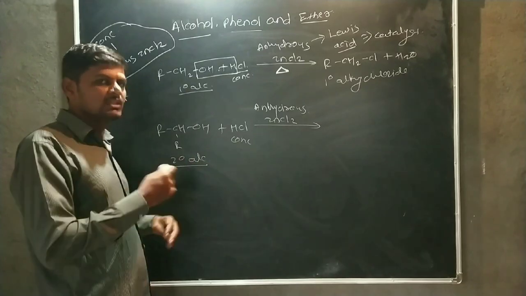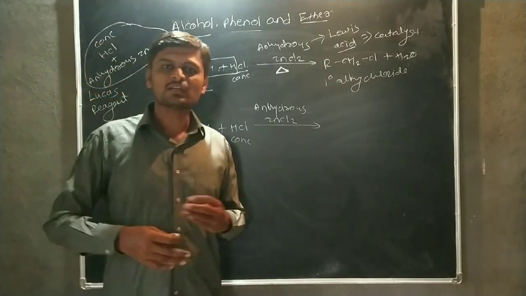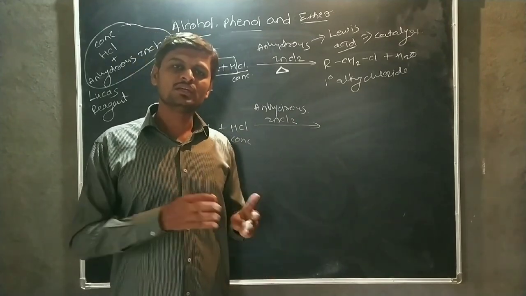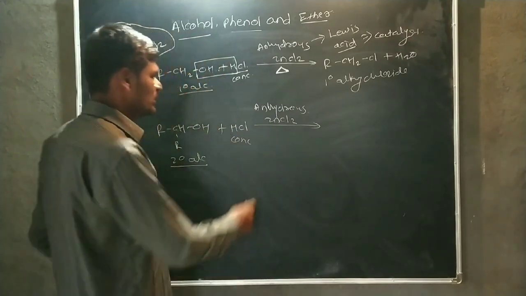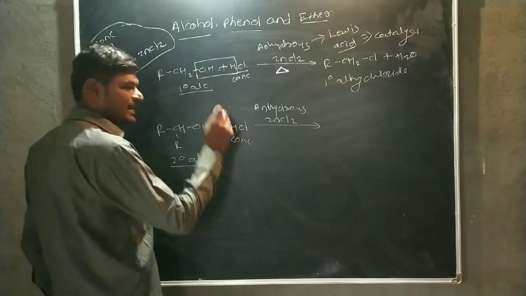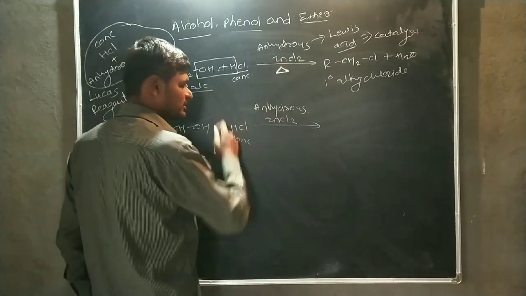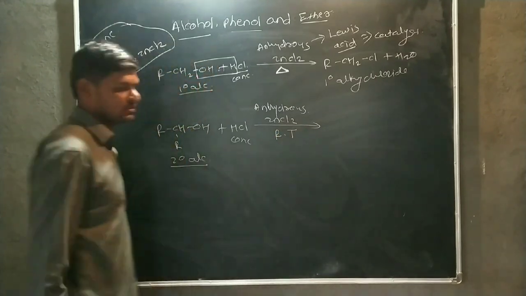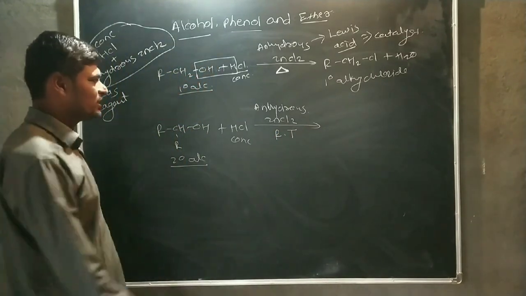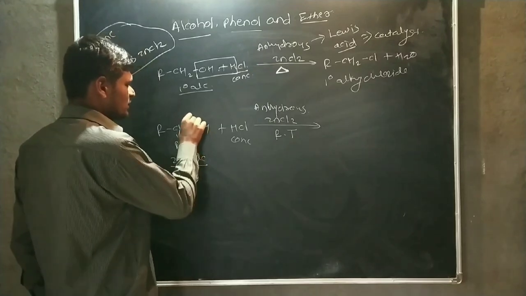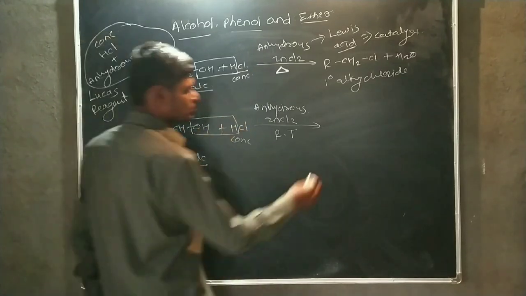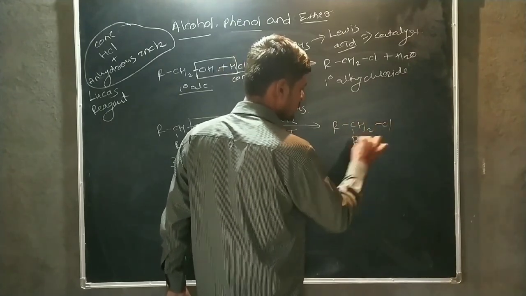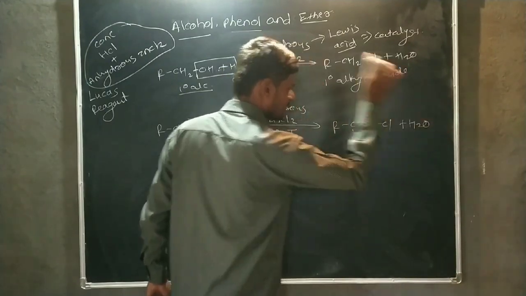Therefore, the reactivity goes on increasing, and if the reactivity of the reactant slightly increases, then the rate of reaction also increases. Therefore, this reaction is carried out in the absence of heat. That means this reaction is carried out at room temperature. Then a water molecule is eliminated, and it forms a secondary alkyl chloride by the elimination of the water molecule.